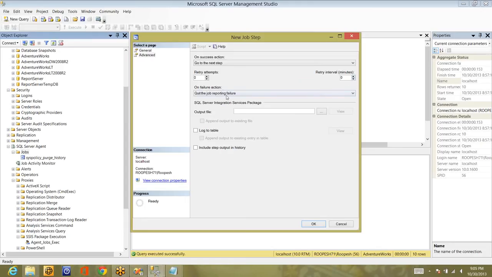On failure, what do you want to do? You want to quit the job reporting failure, or go to the next step even though it failed, or quit the job reporting success.